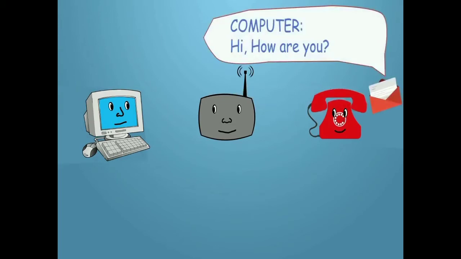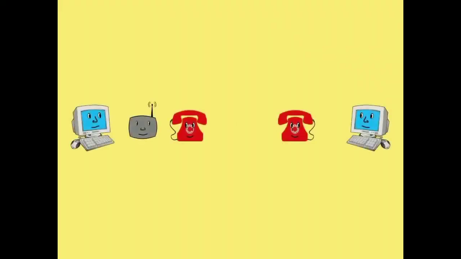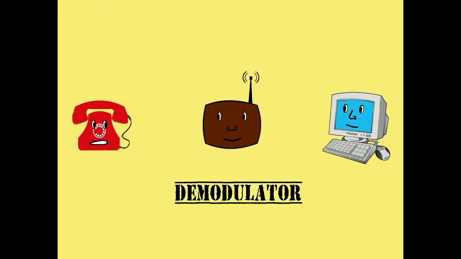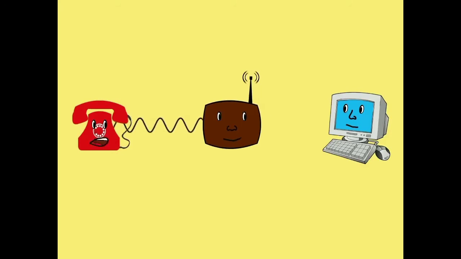Here you can see the black box, that is modulator, which converts the binary language into analog signals. Now the problem has been solved. Now the messages can successfully be sent from a computer to telephone with the help of the modulator. The telephone sends the messages to another telephone in the form of analog signals. And the next problem lies here. We require another box to convert analog to binary, that is demodulator.